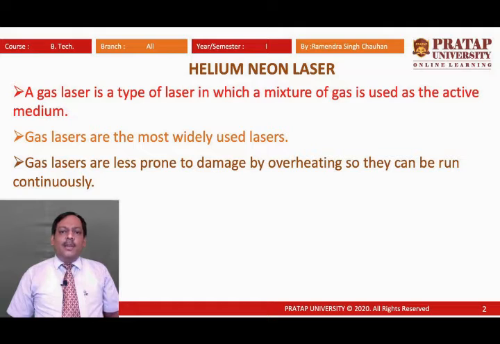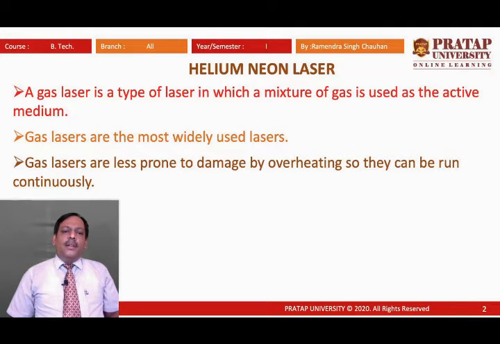These gas lasers are widely used lasers, and they are less prone to overheating, so they can be run continuously. We know that in optical pumping we were providing light, and light was heating the solids.